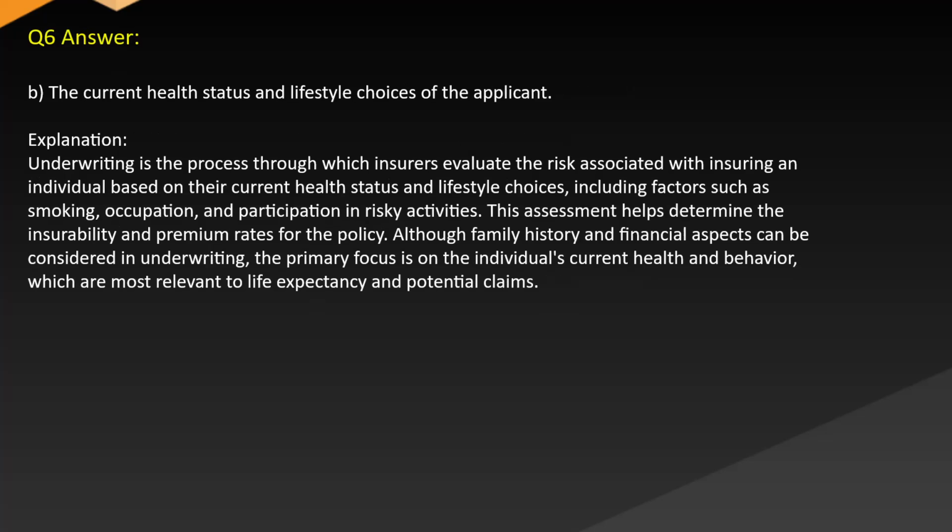Answer. B. The current health status and lifestyle choices of the applicant. Explanation. Underwriting is the process through which insurers evaluate the risk associated with insuring an individual based on their current health status and lifestyle choices, including factors such as smoking, occupation, and participation in risky activities. This assessment helps determine the insurability and premium rates for the policy. Although family history and financial aspects can be considered in underwriting, the primary focus is on the individual's current health and behavior, which are most relevant to life expectancy and potential claims.